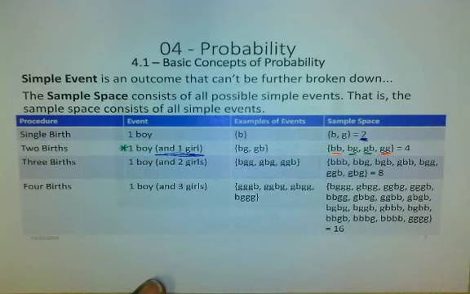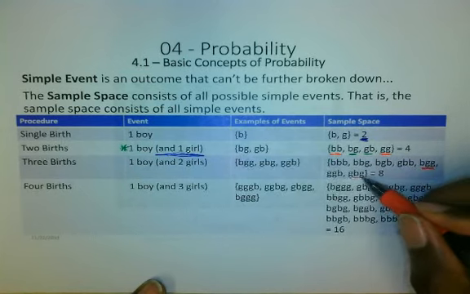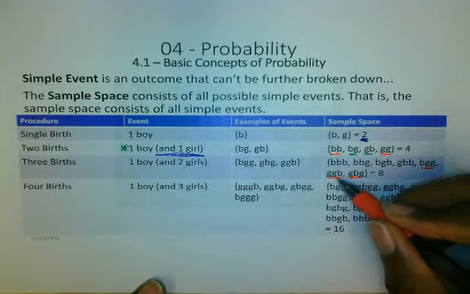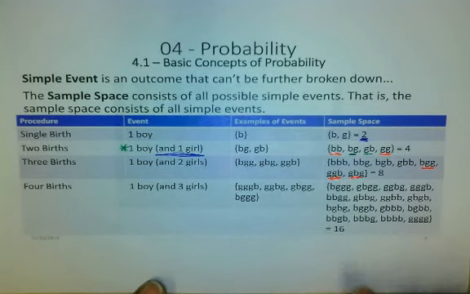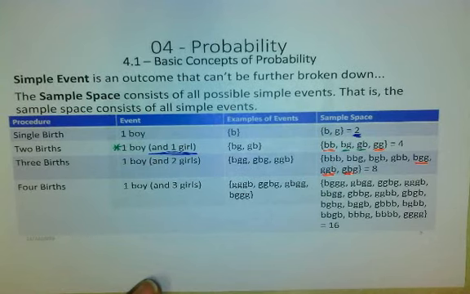Out of those 8, I will highlight the instances that we would consider a success. Those 3 that are underlined would be a success out of our sample space: 3 situations in which we have one boy, and the flip side of that is 2 girls.